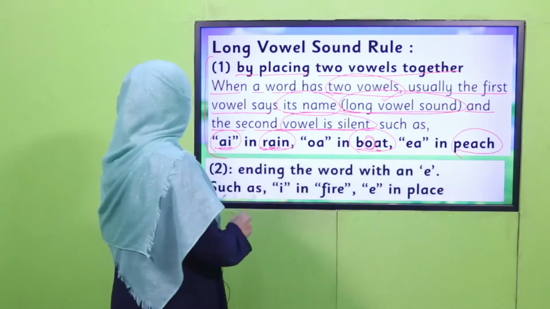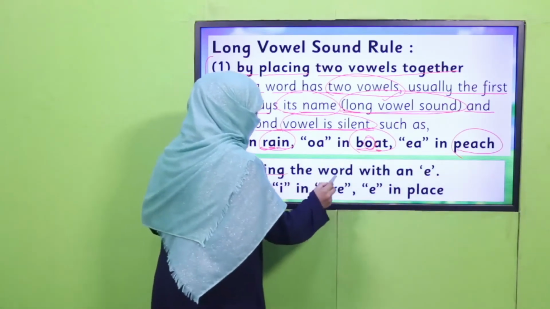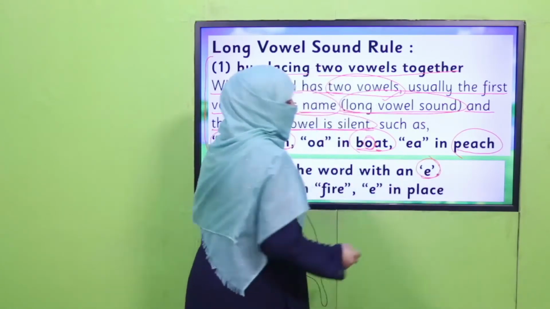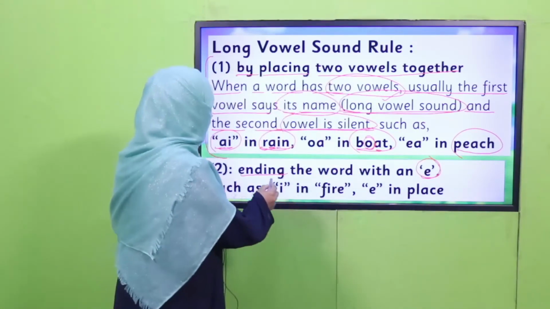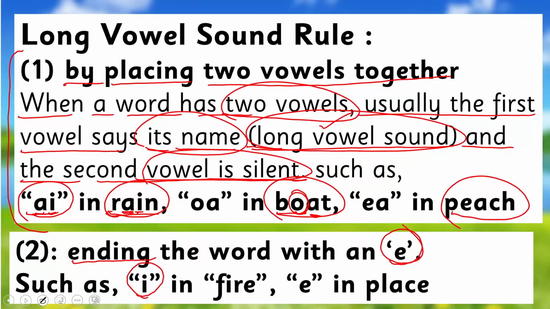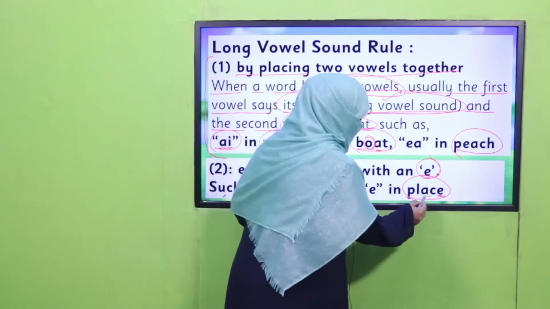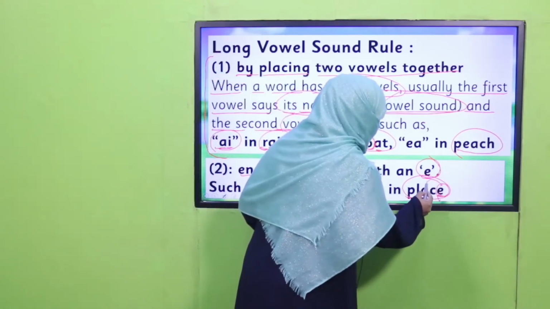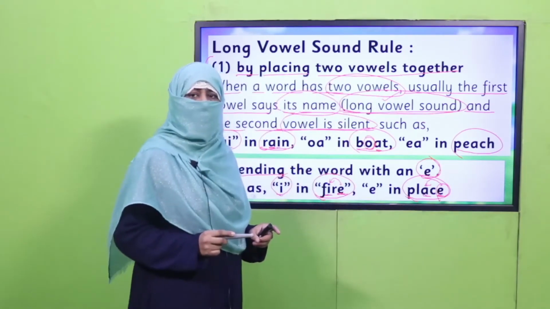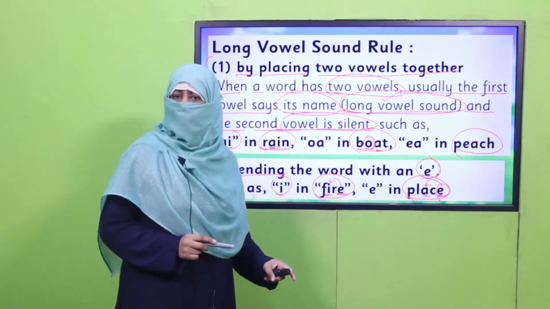The second rule is, if a word is ending in E, okay, and before E there is a vowel, that vowel will give its long sound, as in fire, place. I've taught you this before as well. This E is silent, and its effect is that the vowel before E gives its long sound. This E is silent and this A will say its name, A, as in place, fire. You got it?